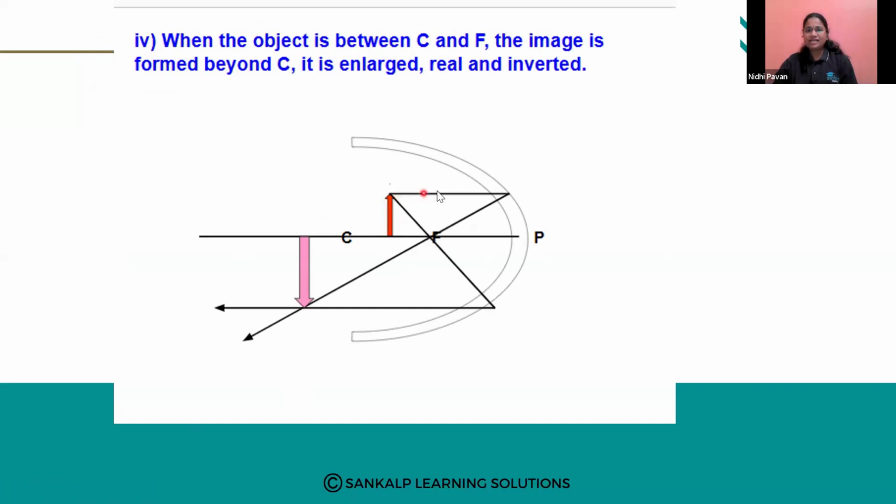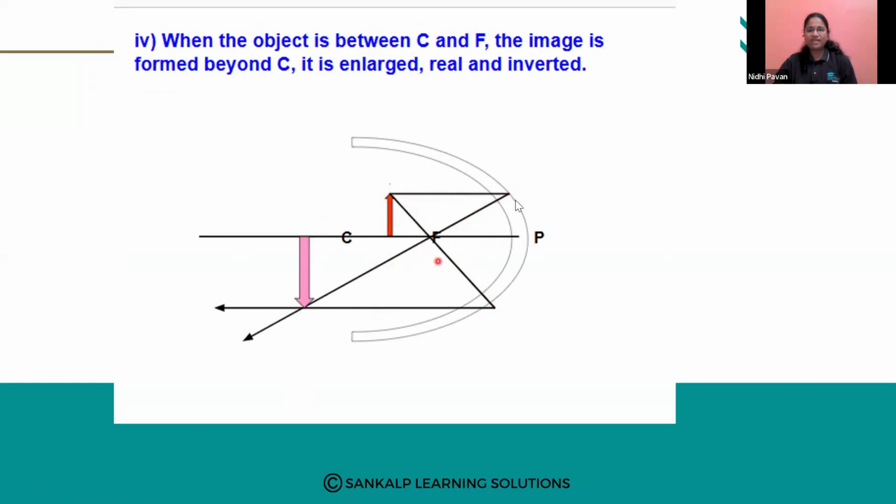One incident ray is incident parallel to the principal axis, so its reflected ray passes through the focus. One more incident ray is passing through the focus, so its reflected ray is parallel to the principal axis.